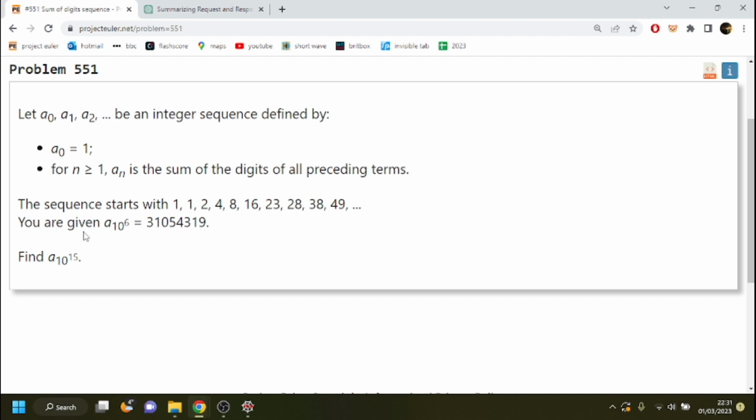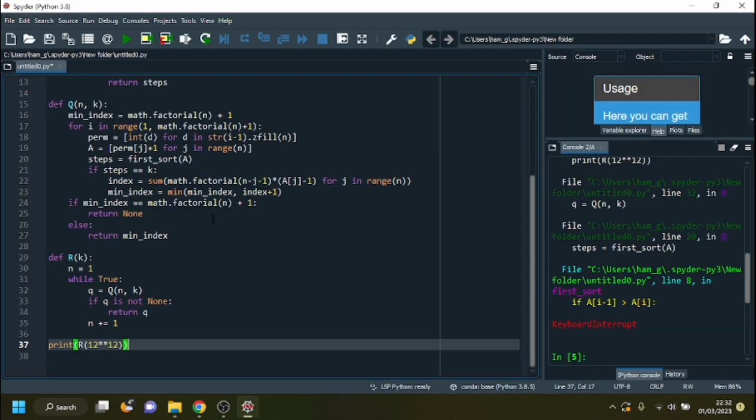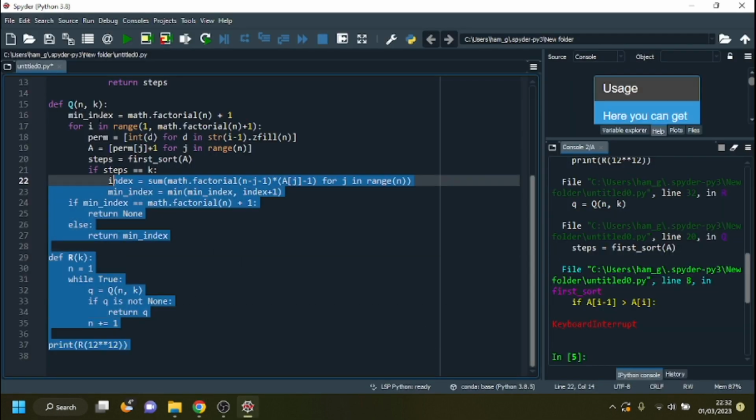So we are given a 10 to the 6th, the 1,000,000th term in the sequence, is 31,054,319, and our question is find a 10 to the 15th, so find the 10 to the 15th term in the sequence. Pretty easy.